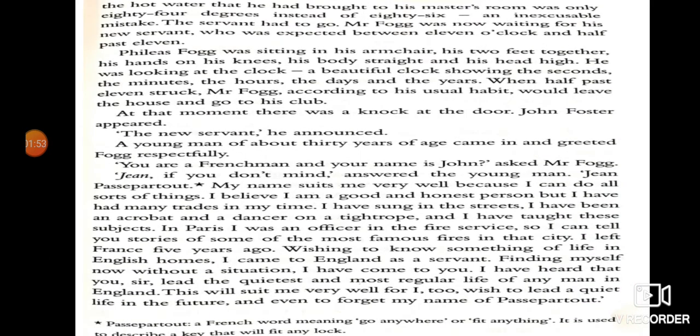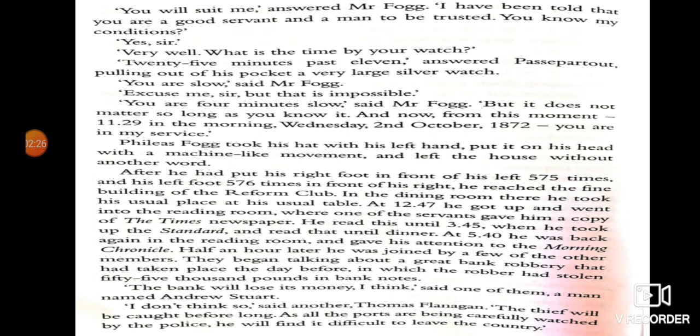On the 2nd of October, Mr. Fogg dismissed his servant, John Foster. He was guilty as he brought the hot water at only 84 degrees instead of 86. And then the new servant came, and the new servant was Passepartout. He was a Frenchman. He had been an acrobat and dancer. He came to England as a servant. And after that, Mr. Fogg went to the Reform Club, to his usual place at his usual table to take his meal.